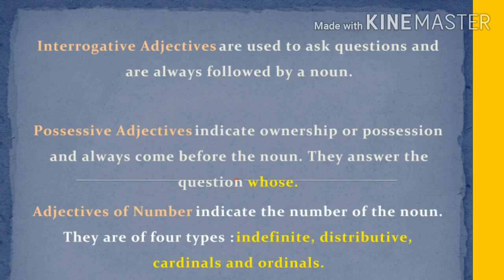Next one, adjectives of number. Adjectives of number indicate the number of the noun. They are of four types. First one is indefinite, distributive, cardinals, and ordinals.